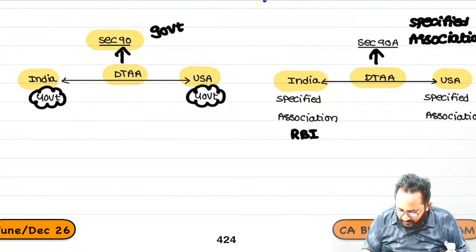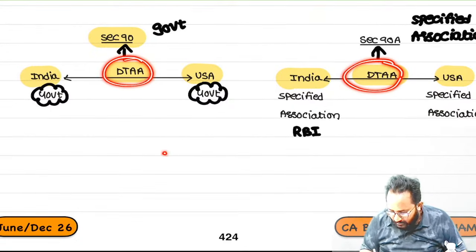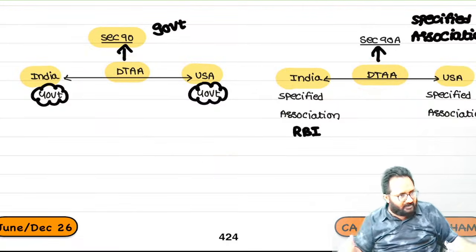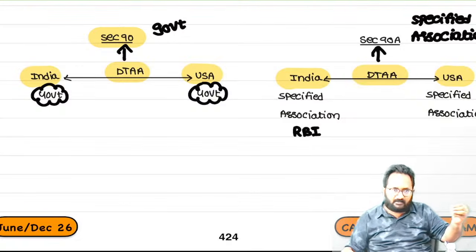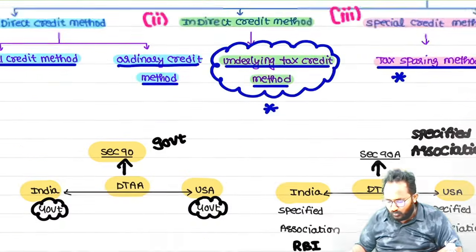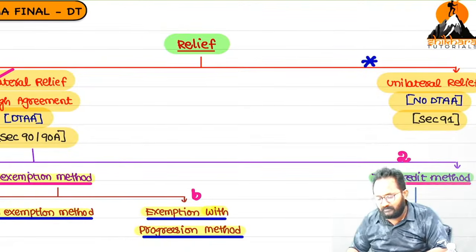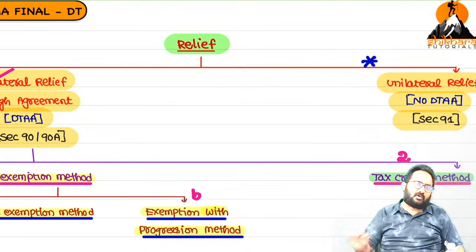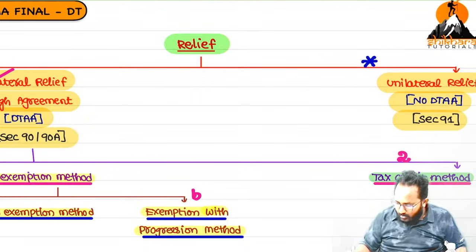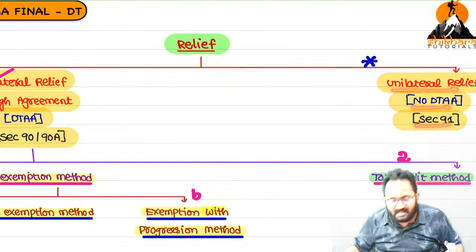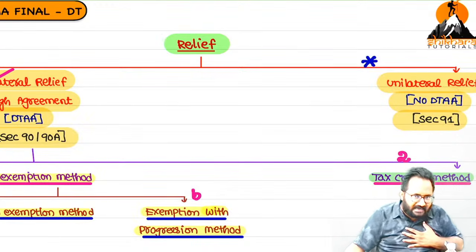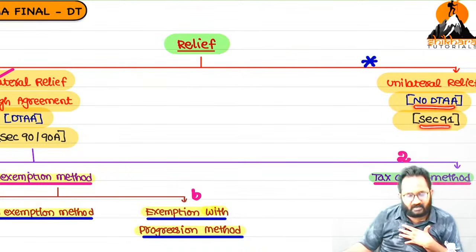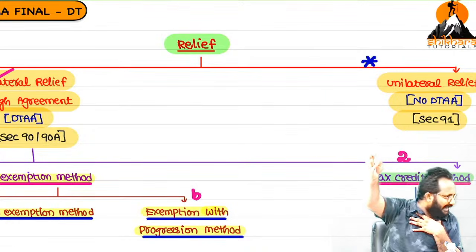Sir, anything where there is a DTAA, which relief? Bilateral relief. How many bilateral relief methods are there, each and every method we discussed. Now we can move on towards the section 91 relief. There is no DTAA. Sir, if there is no double taxation avoidance agreement between the countries, now we are going to provide the relief under section 91. Simply from the Indian side, we can give the relief. There is no other country's consent here.